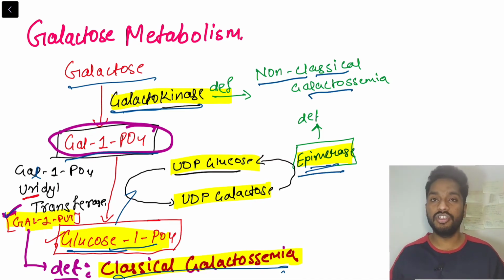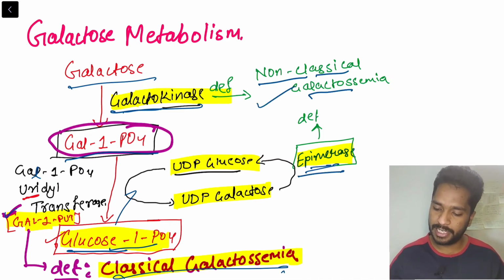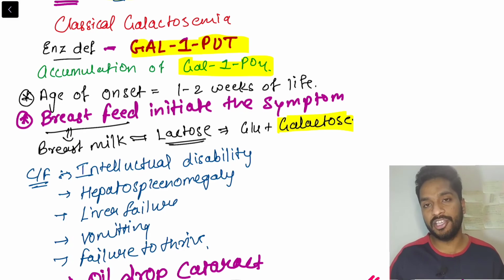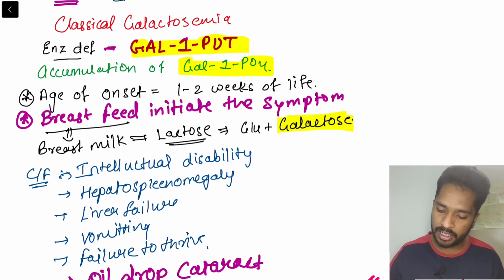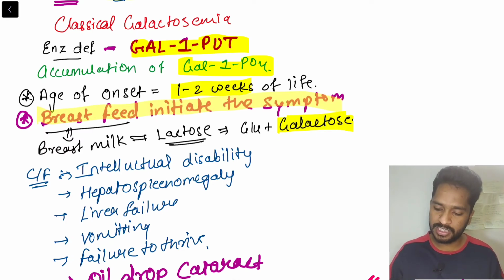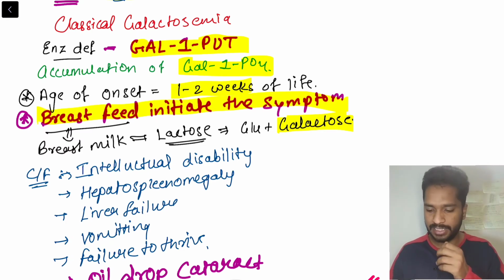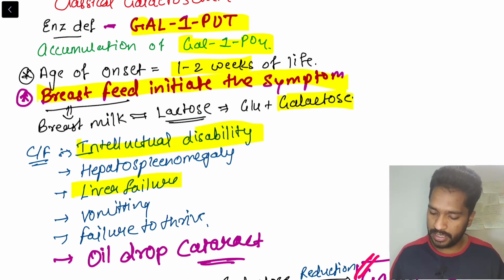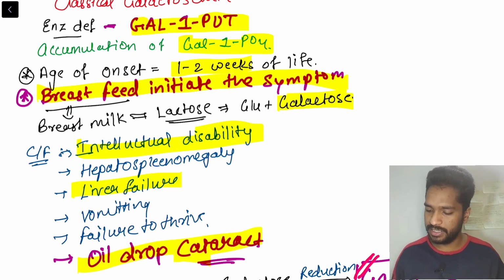Even if there is a deficiency of epimerase, it will lead to non-classical galactosemia. In classical galactosemia, the enzyme deficiency is galactose 1-phosphate uridyl transferase, and there will be accumulation of galactose 1-phosphate. Onset will be at 1 to 2 weeks of life. Breastfeeding will initiate the symptoms. Why? Because breast milk contains lactose, which is made up of glucose and galactose. Intellectual disability, liver failure, and oil drop cataract will be commonly seen here.